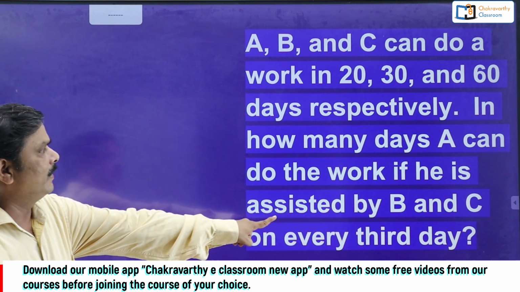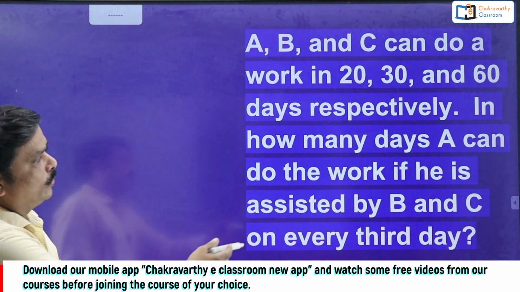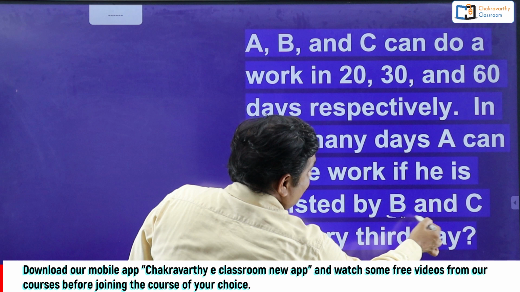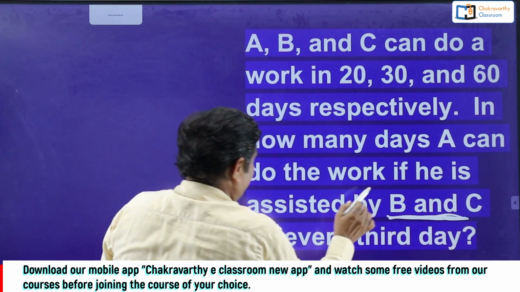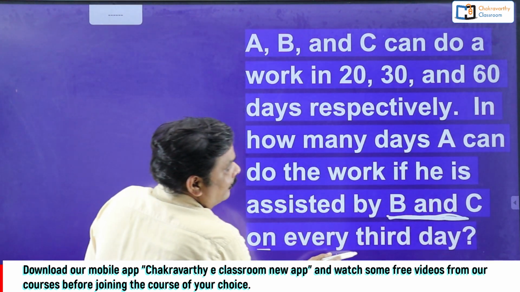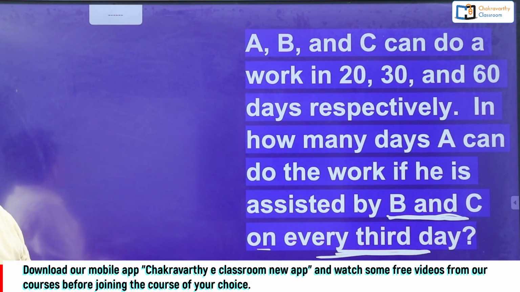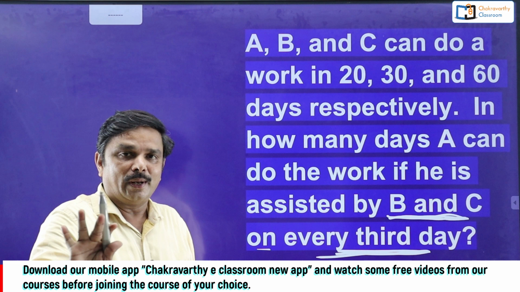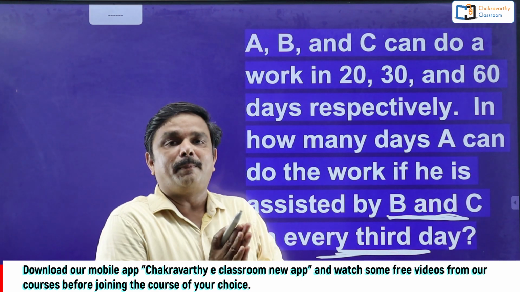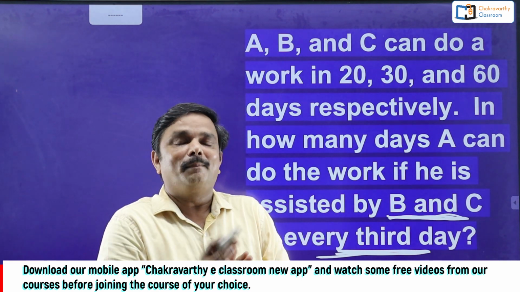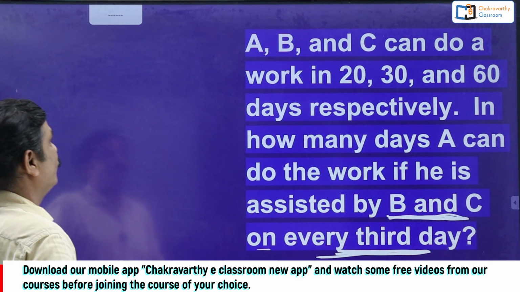Here clearly they have given how many days A can do the work if he is assisted by B and C together, B and C, on every 3rd day. If that is the case, A can complete the work in how many days? How to understand this one? You need not write anything on the paper. Just to make the concept clear, I am writing on the board.